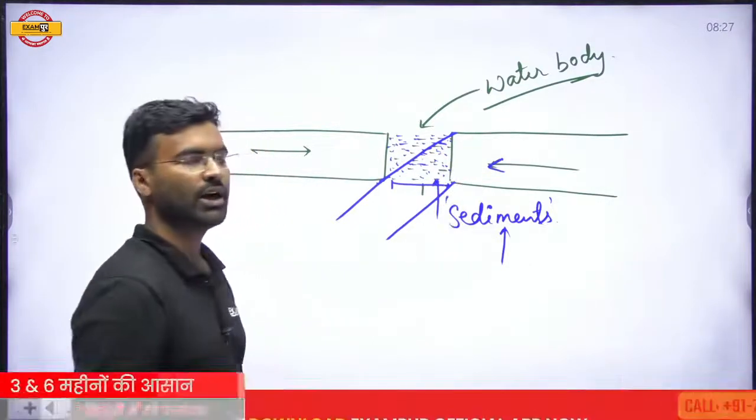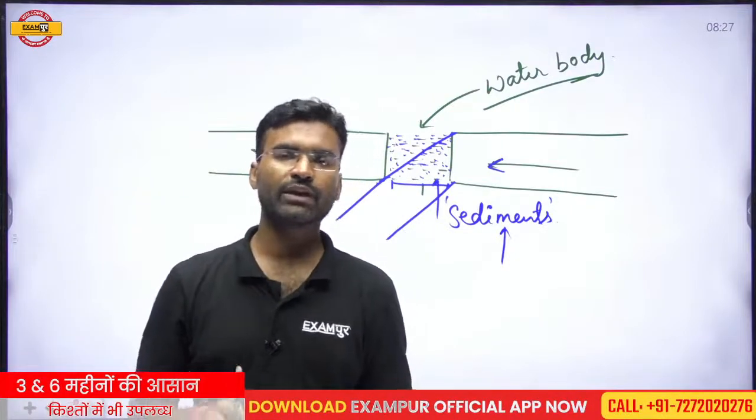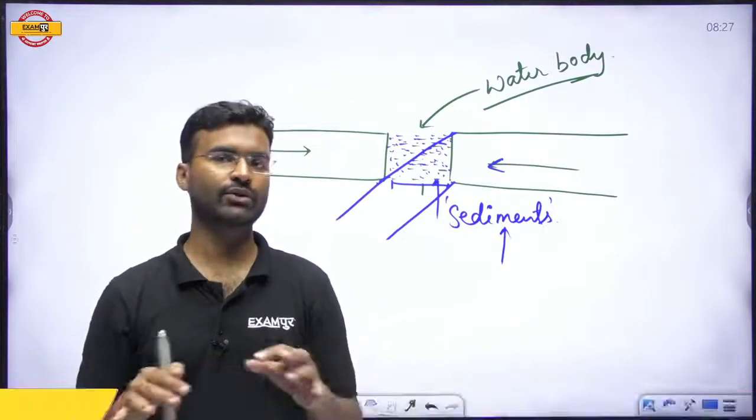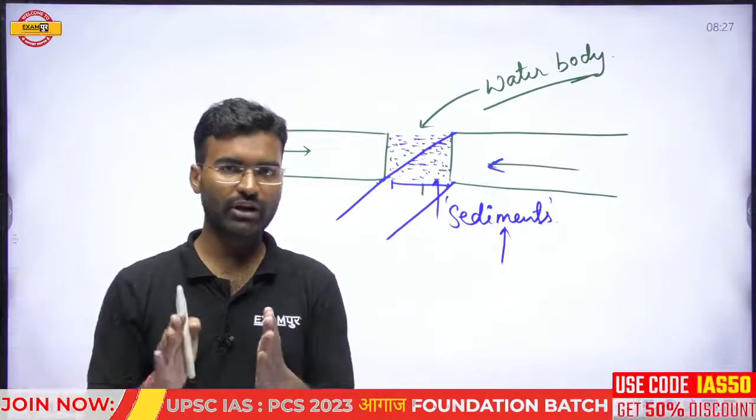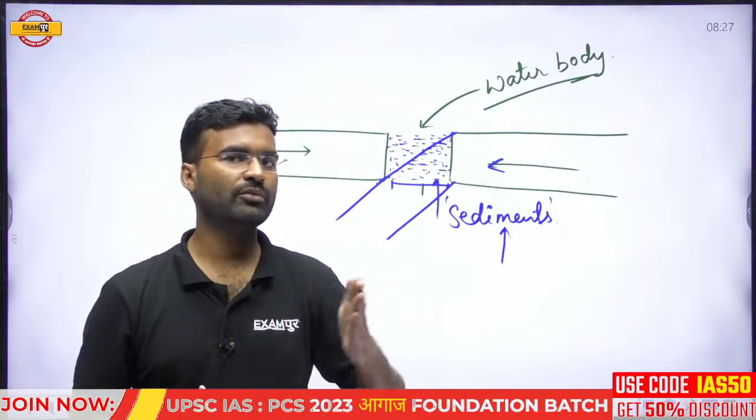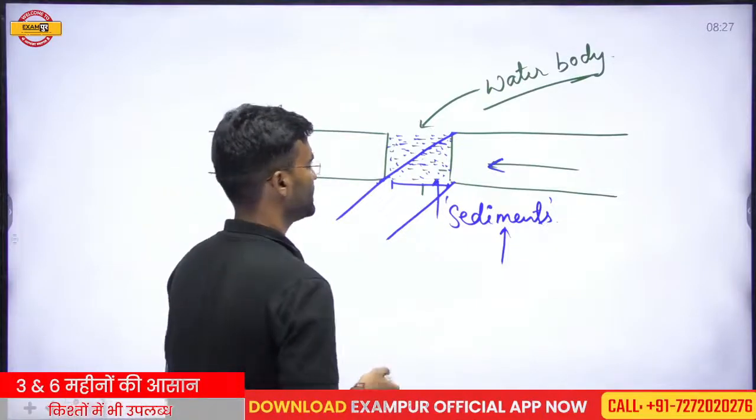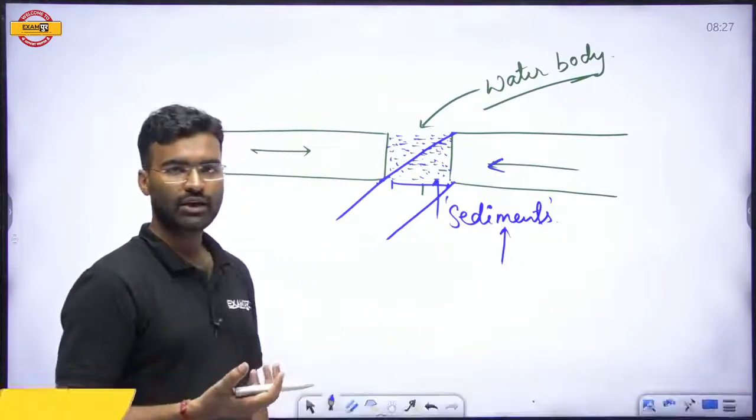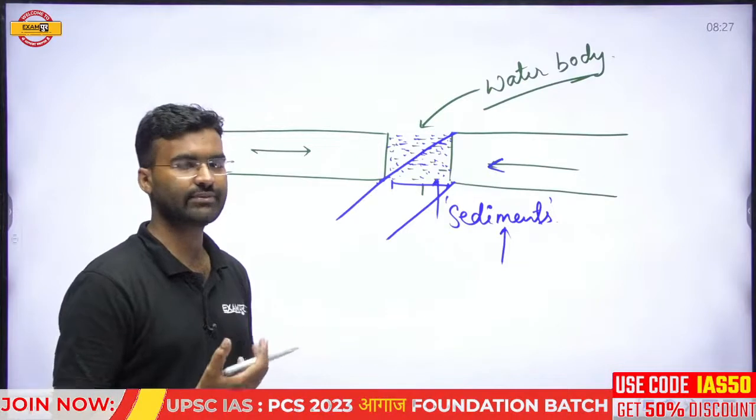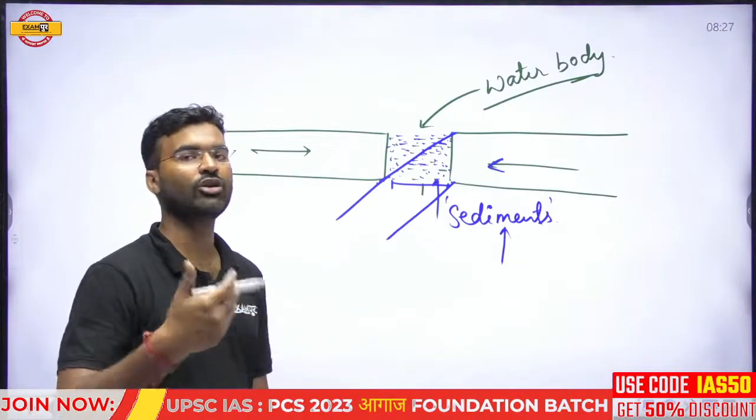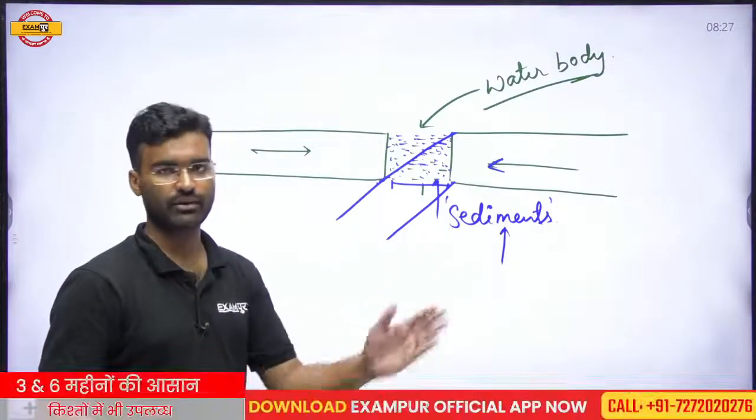If you look on the earth surface, the entire water body is connected to each other. So if the water bodies are connected, then water will shift from one region to another region. But the sediment is relatively heavier, and so the sediment cannot move in an easy way like the water.